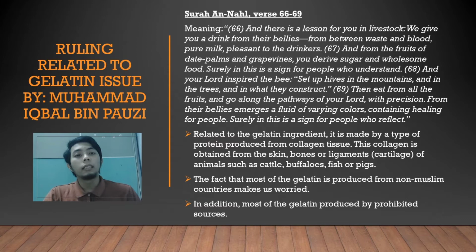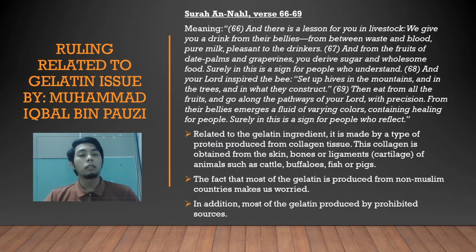Related to the gelatin ingredient, it is made by a type of protein produced from collagen tissue. And this collagen tissue is obtained from bones, ligament, skin, of animals such as cattle, buffalo, fish, or pig. Yes, a pig. And this animal, pig, makes us as Muslims worried, given the fact that most of the gelatin is produced in non-Muslim countries. This adds more worries to us as Muslims. In addition, most of the gelatin is produced from prohibited sources, right? Why does this happen?